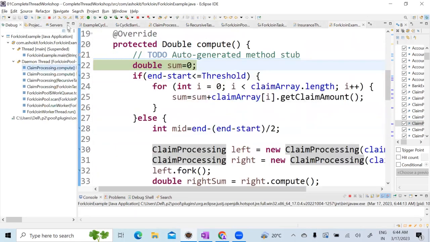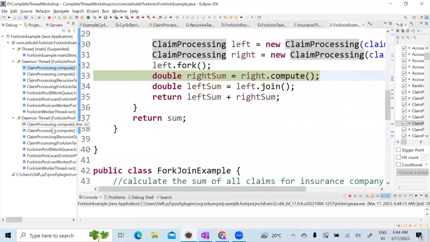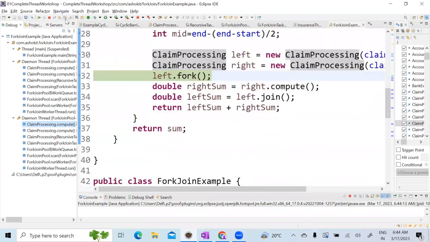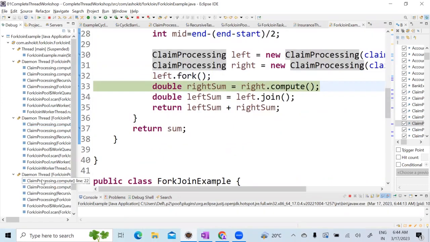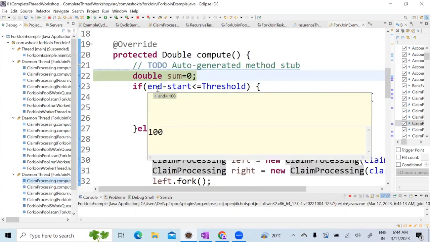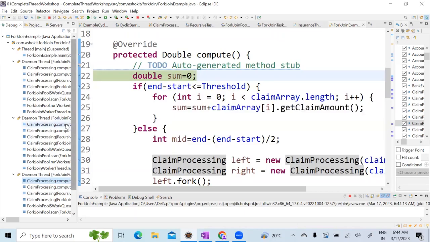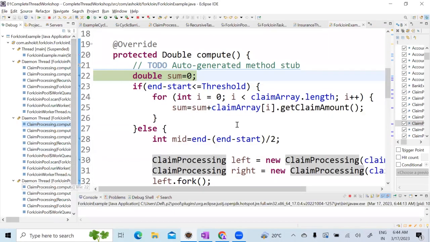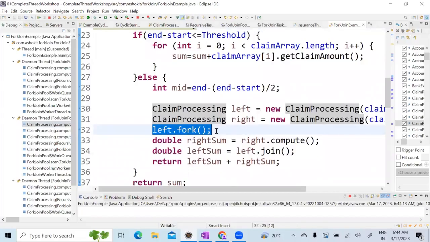So look at here. First thread, what will it do? It will split left and right. Look at here, the current one is executing right, and the left one is 0 to 200. Now if I split it again, this will become one more thread. The last thread will take 0 to 100, correct? Look at here, 100, and the start point is 0. Now this current thread will take 100 to 200, correct? So here, left dot fork means it is creating a new thread automatically, and right dot compute.